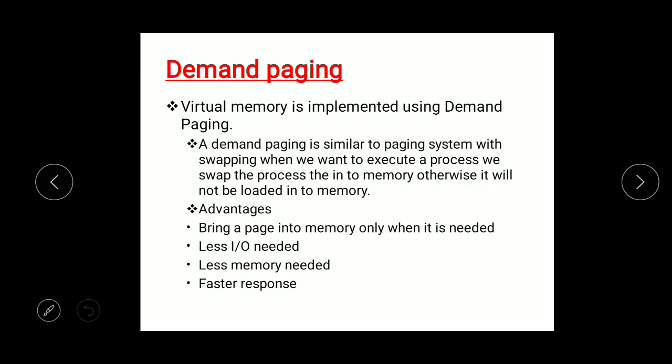So as and when demand comes or the requirement comes, you can swap in and swap out the pages from the secondary memory to the primary memory, and the two functions of demand paging are swap in and swap out. And the advantages of demand paging are that you can bring a page into the memory only when it is required, very little input output service is required, utilization of memory is also less, and faster response or faster execution can happen.